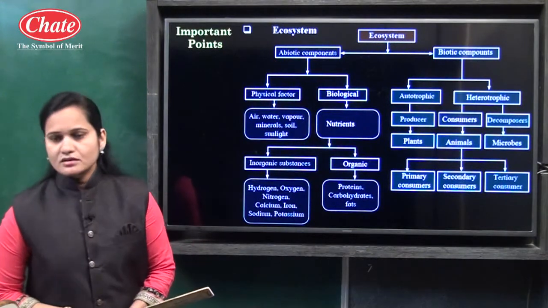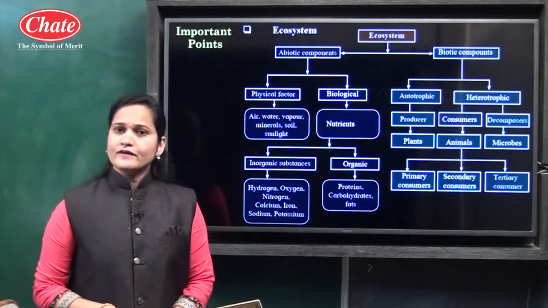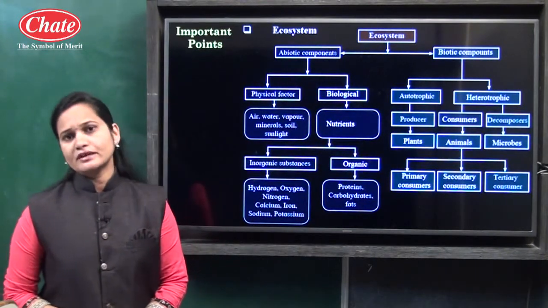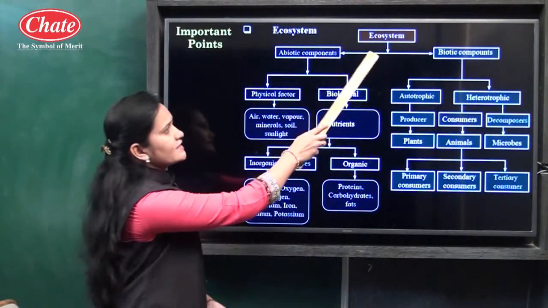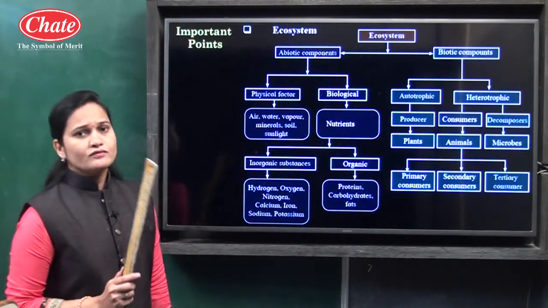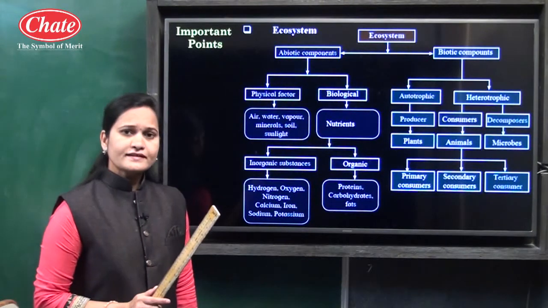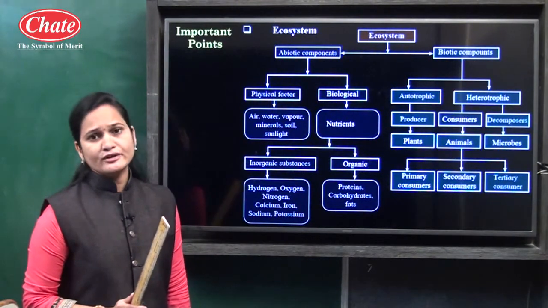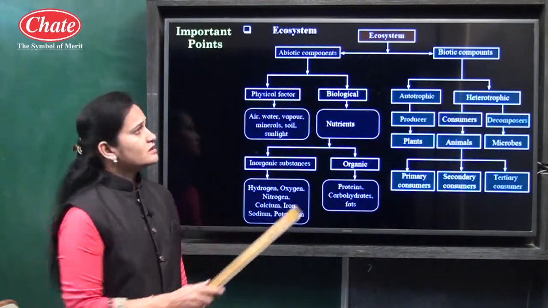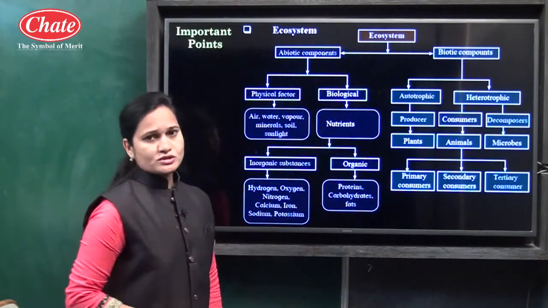Ecosystem means the biotic and abiotic factors at a particular place and the interaction between them is known as the ecosystem. It means in an ecosystem two factors are involved, the biotic and the abiotic factor, and whatever interaction occurs between them is known as the ecosystem.